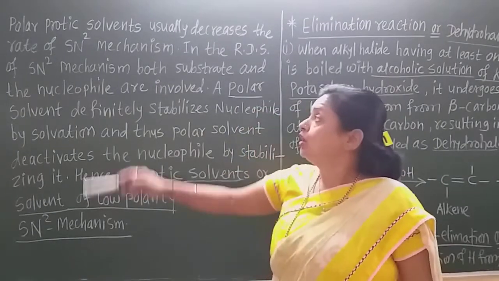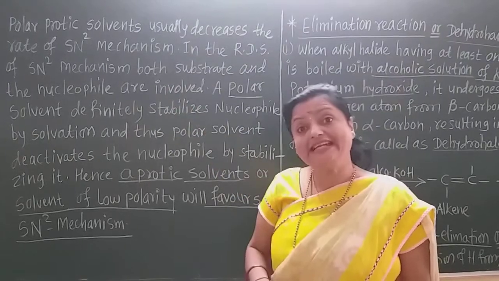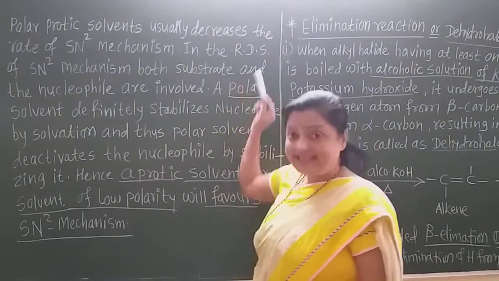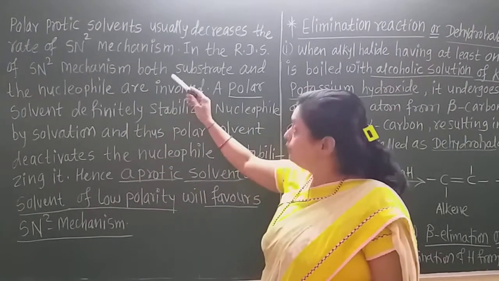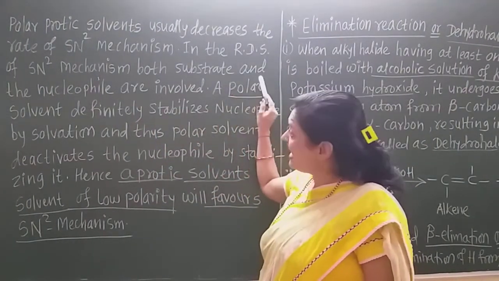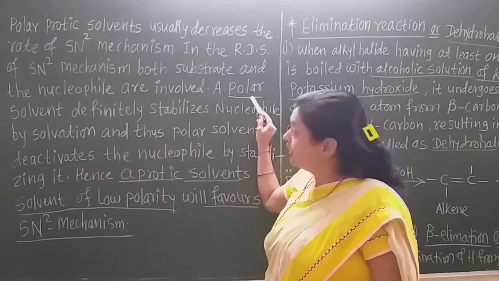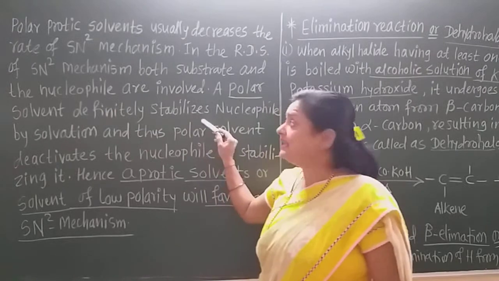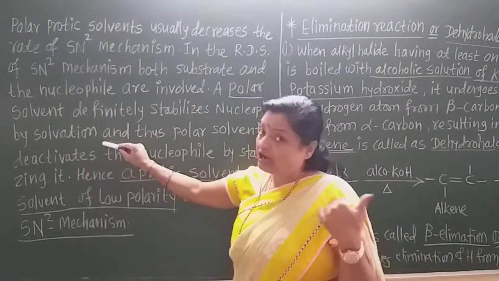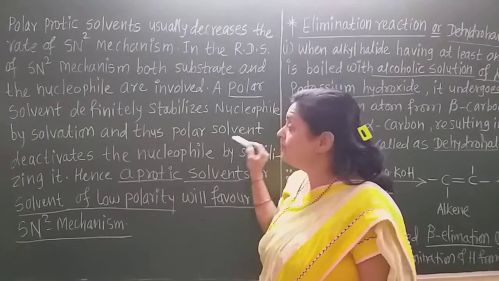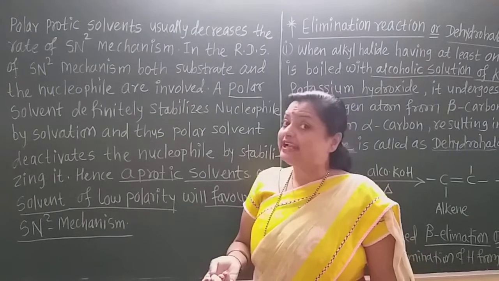Now see here, polar protic solvent usually decreases the rate of SN2 mechanism. In the RDS, that is the rate determining step of SN2 mechanism, both substrate and the nucleophile are involved, and a polar solvent stabilizes the nucleophile in that case by solvating it, and thus deactivates it. It cannot attack the carbon.